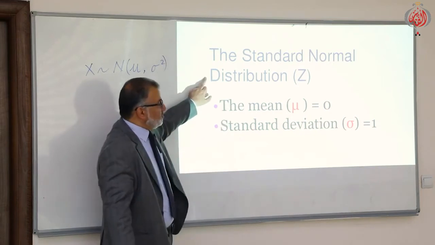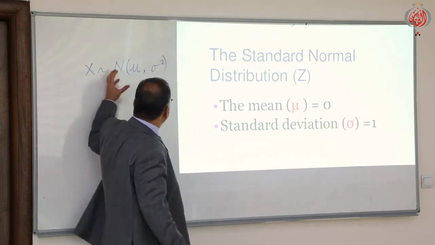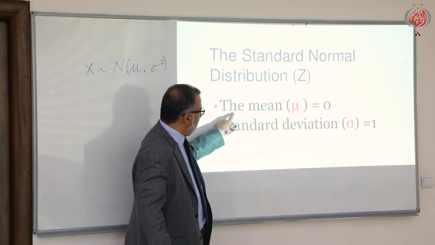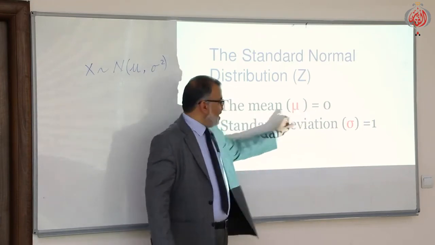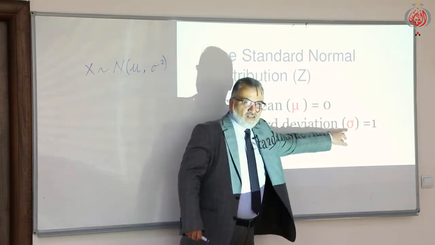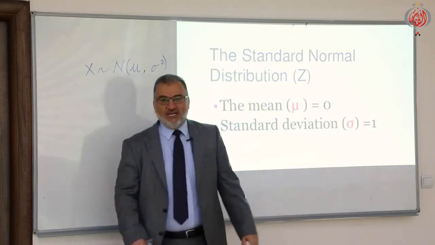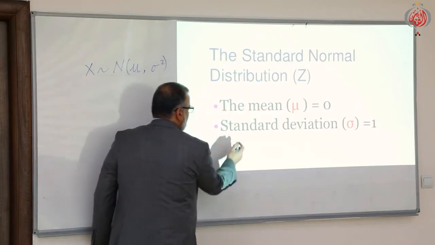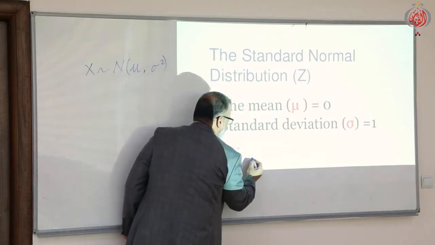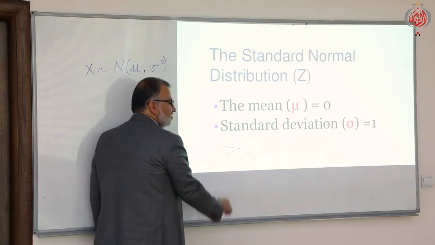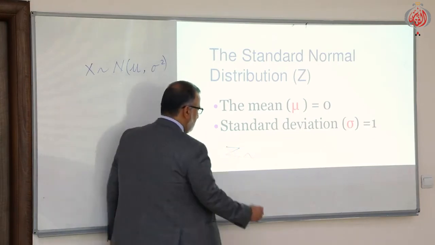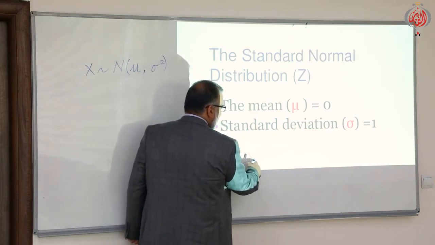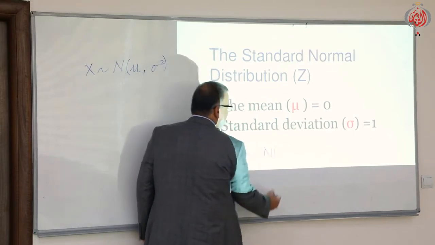The standard normal distribution: once we have a different normal distribution and change it into the standard one, the mean becomes 0 and the standard deviation, sigma, becomes 1. We say z is the standard normal variable. It follows a normal distribution. What is the mean?